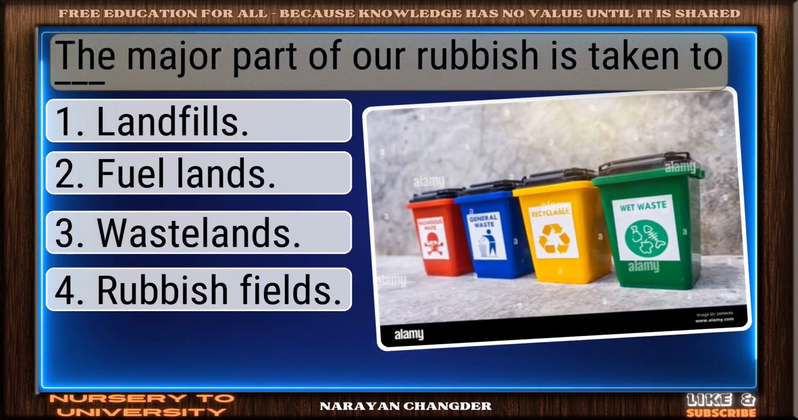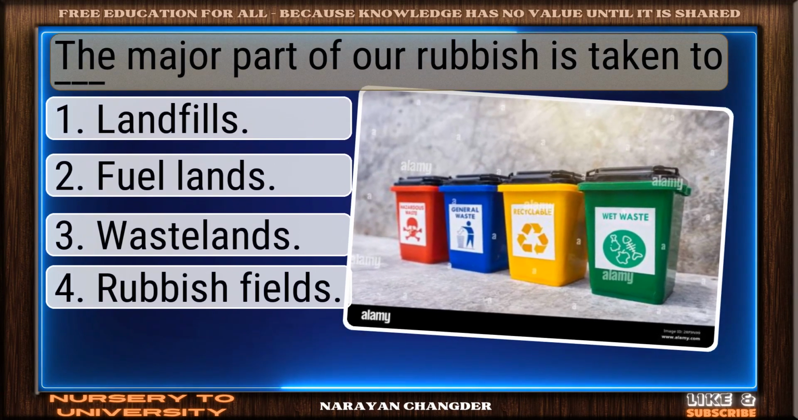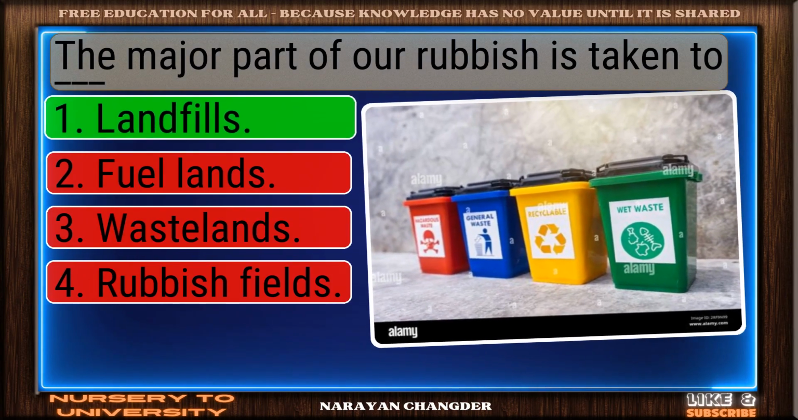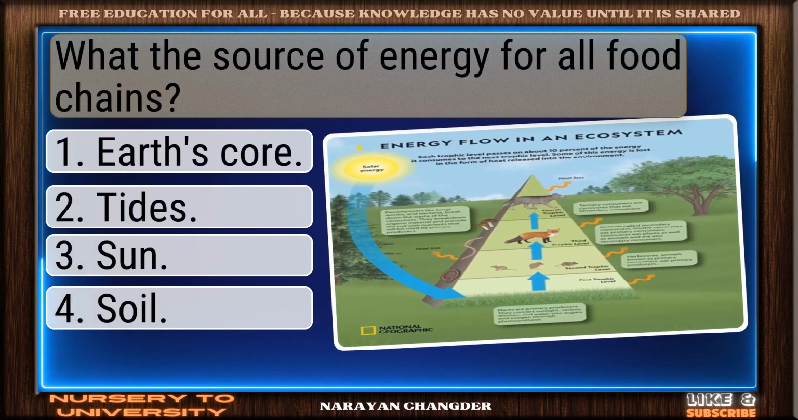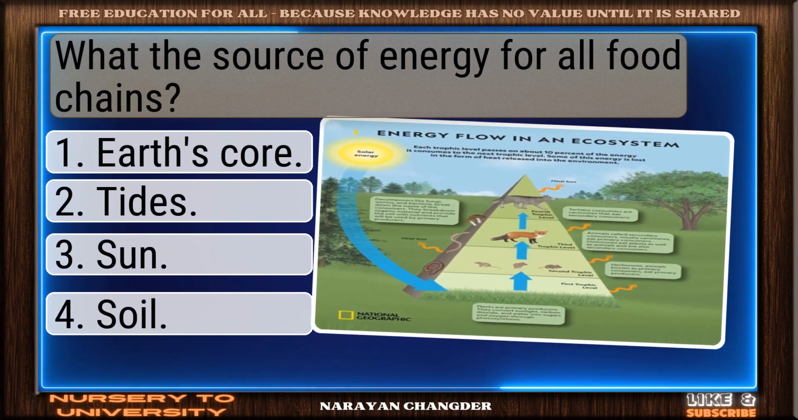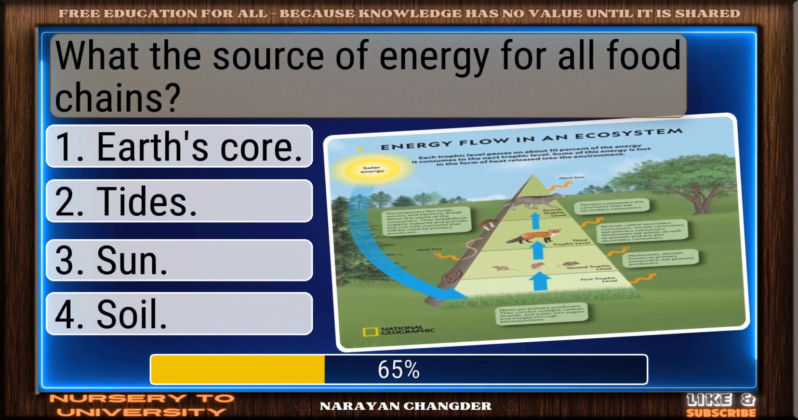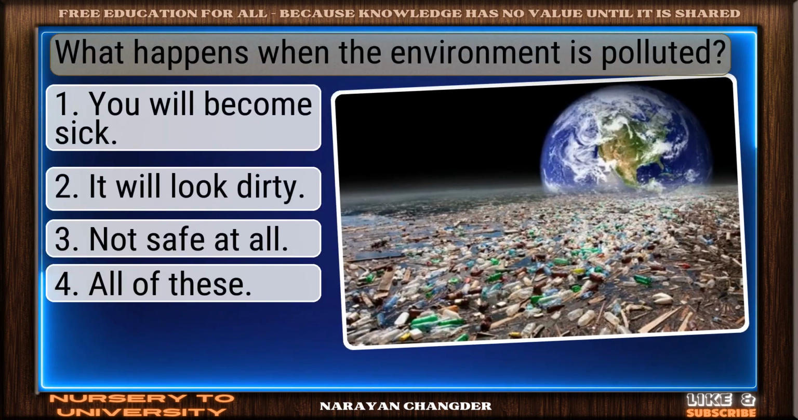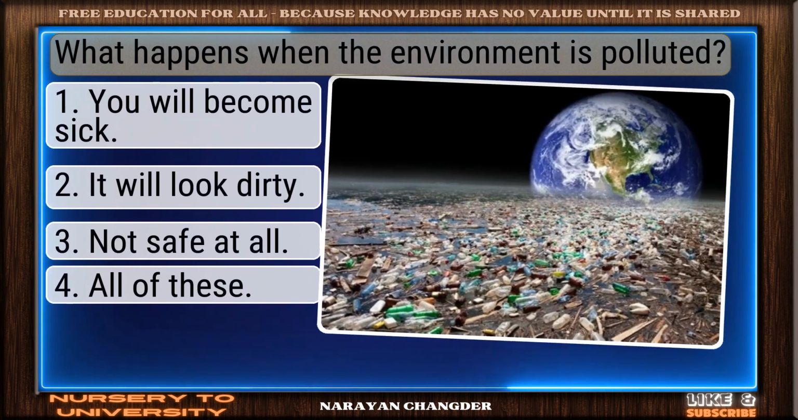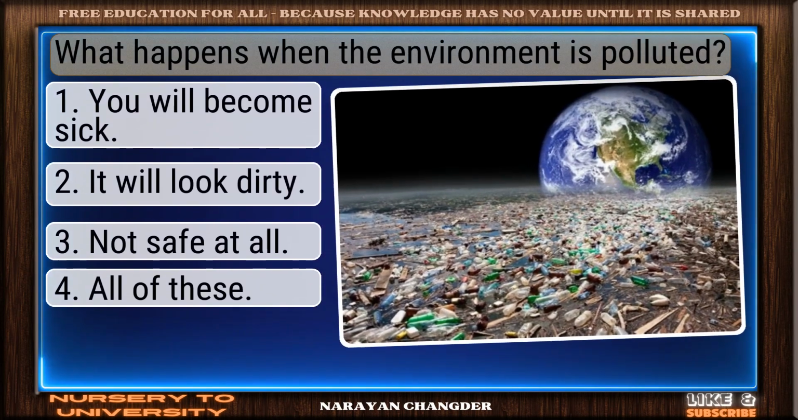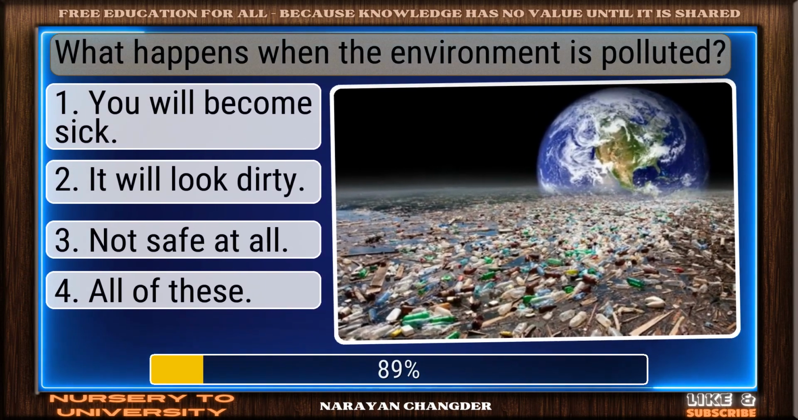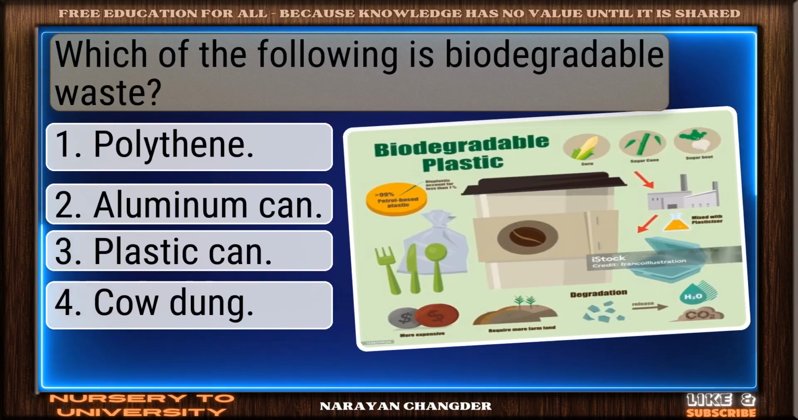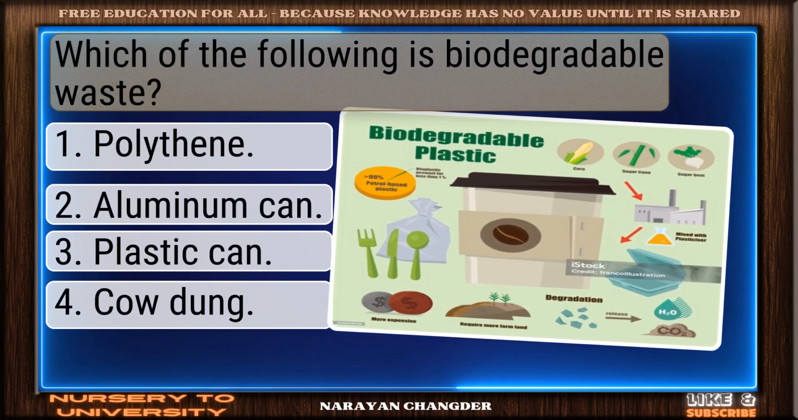The major part of our rubbish is taken to dash. Strong choice. Landfills is right. What is the source of energy for all food chains? Nice selection. Sun is correct. What happens when the environment is polluted? Clear logic. All of these is sound. Which of the following is biodegradable waste?